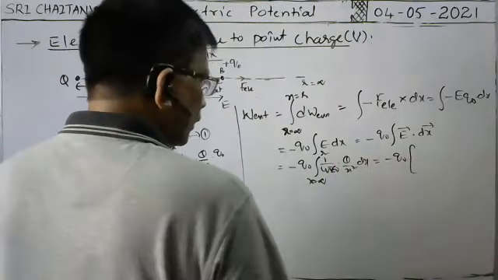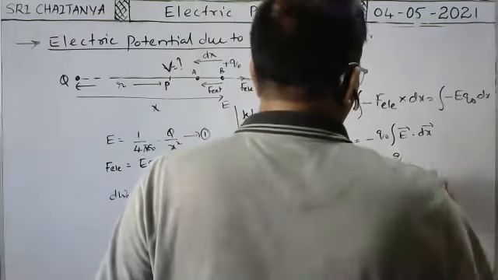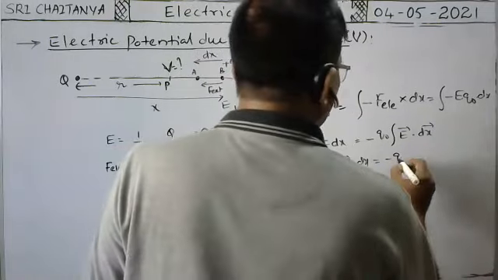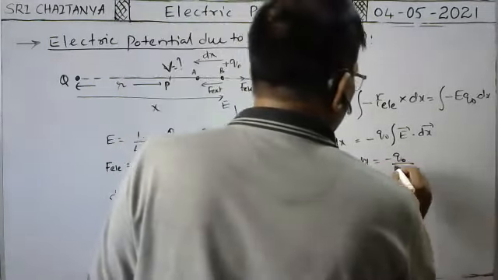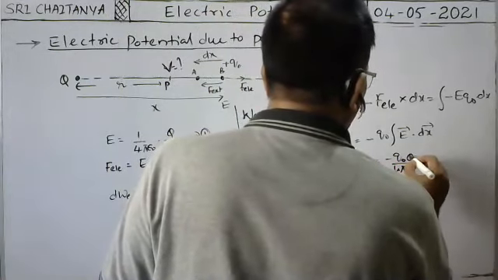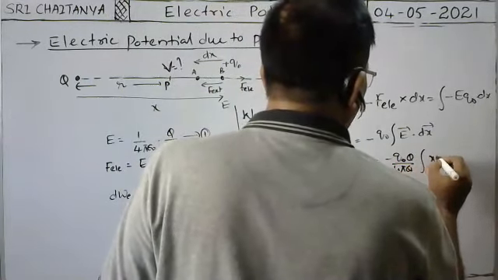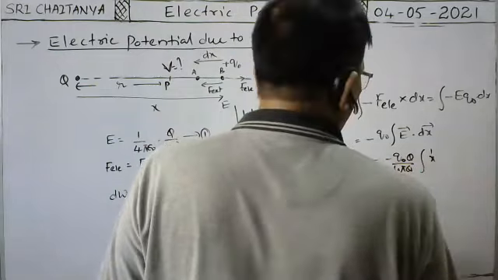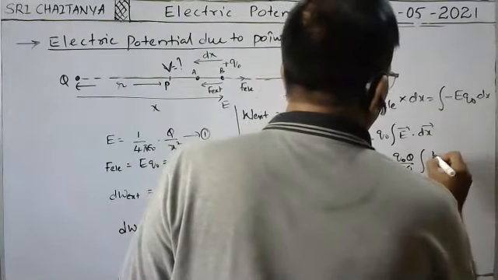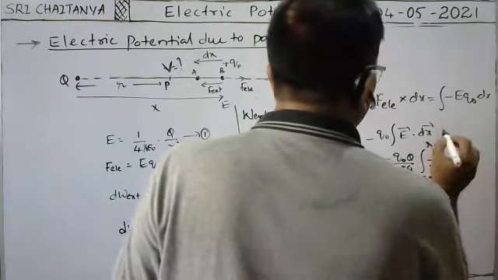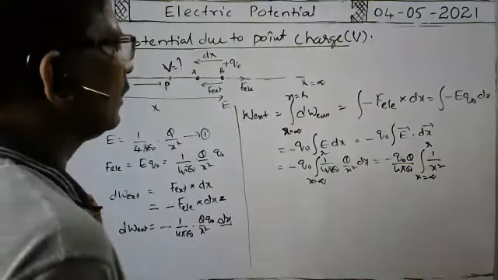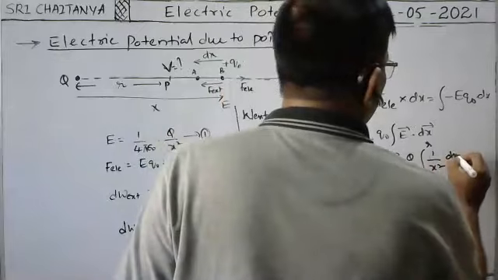Q is constant, you can write it outside. q naught by 4 pi epsilon naught into Q outside, integral 1 by x square, x from infinity to r. Okay, now integrate them into dx.